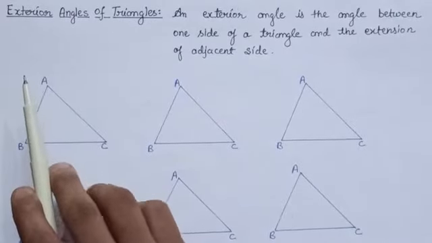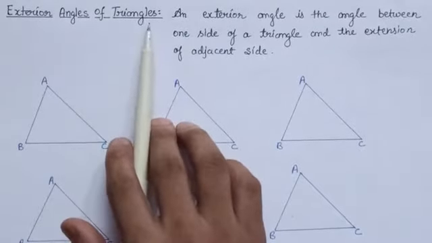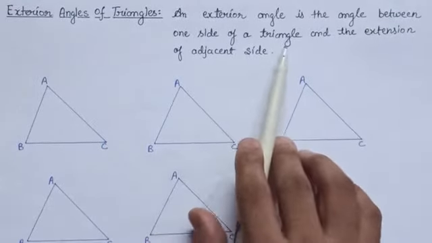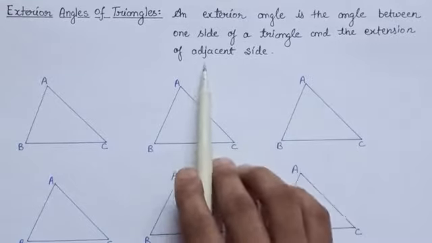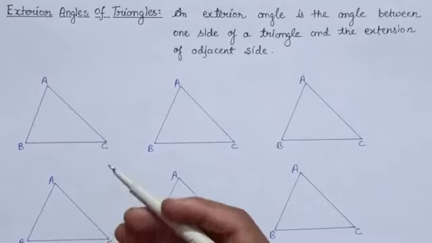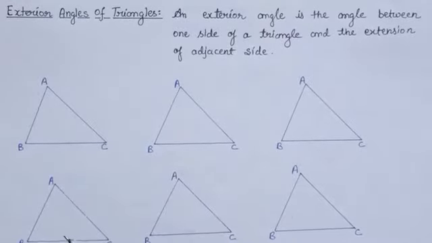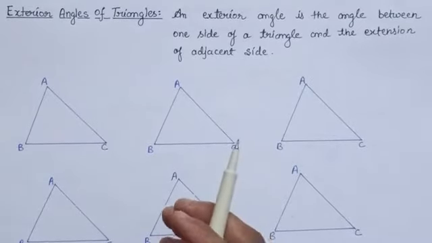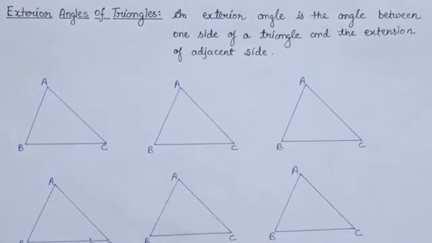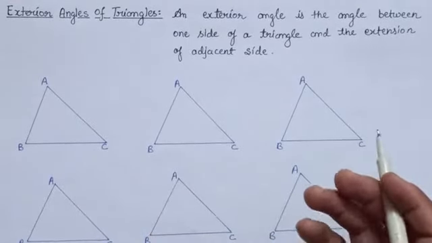Now students, we will study about exterior angles of triangles. An exterior angle is the angle between one side of a triangle and the extension of the adjacent side. Meaning thereby, if we have a triangle and we produce any side of the triangle, then the angle formed outside the triangle is known as an exterior angle. Now an exterior angle can be formed in various ways. So let us see in how many ways we can form an exterior angle.